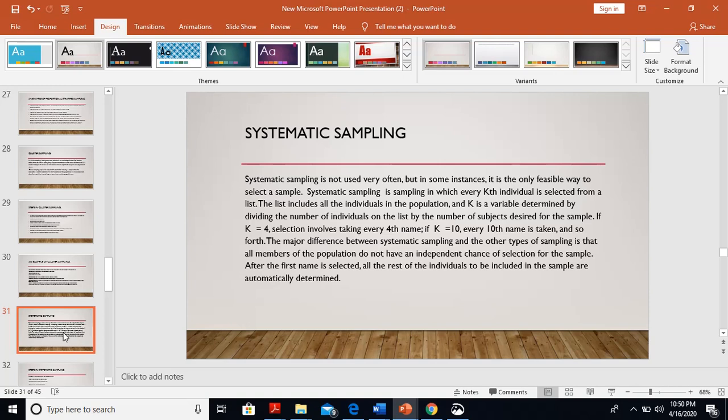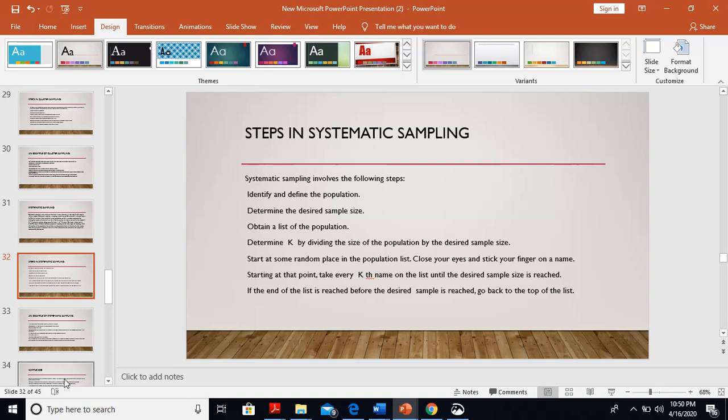If k is equal to 4, selection involves taking every 4th name. If k is equal to 10, every 10th name is taken, and so forth. The major difference between systematic sampling and other types of sampling is that all members of the population do not have an independent chance of selection for the sample. After the first name is selected, all the rest of the individuals to be included in the sample are automatically determined. That is why some people don't consider this technique a random sampling technique.